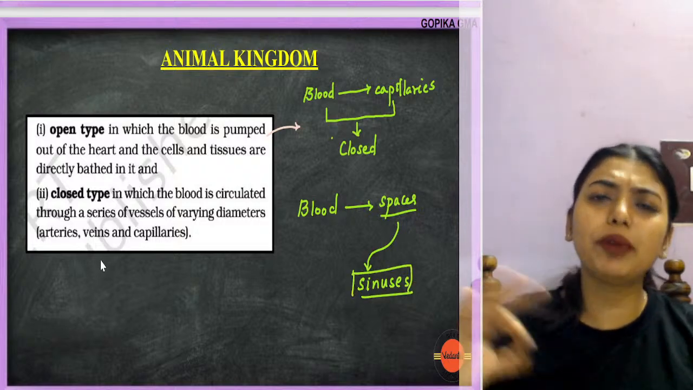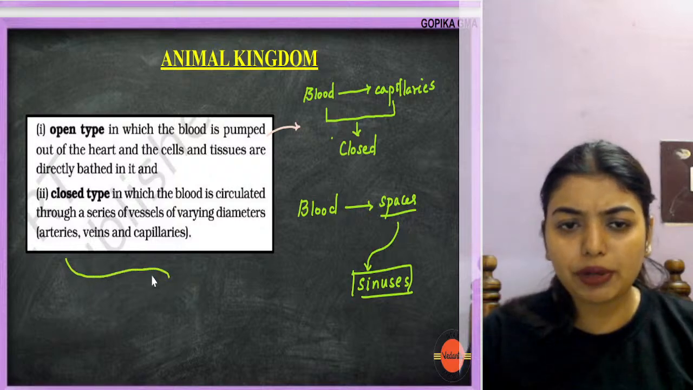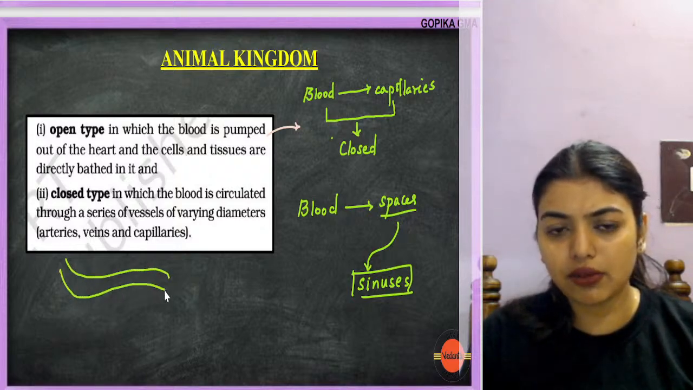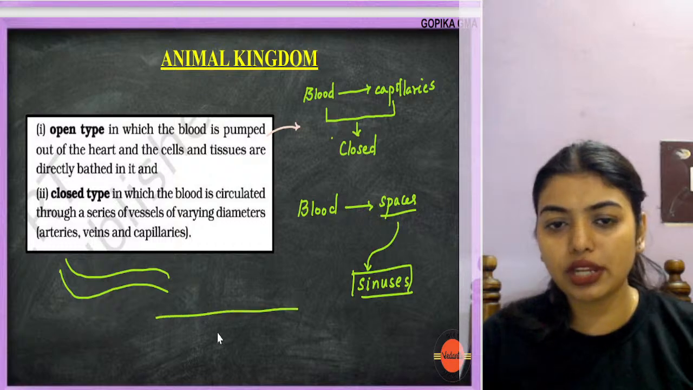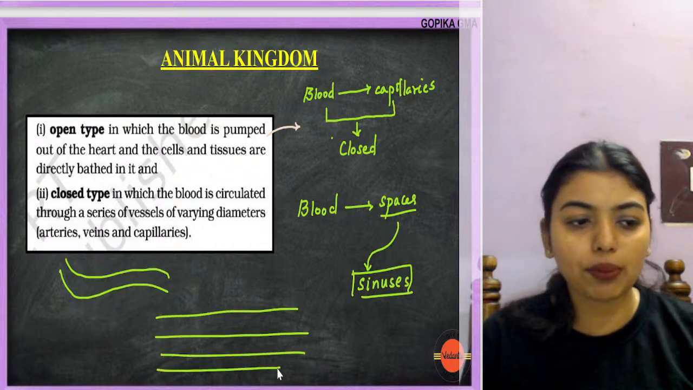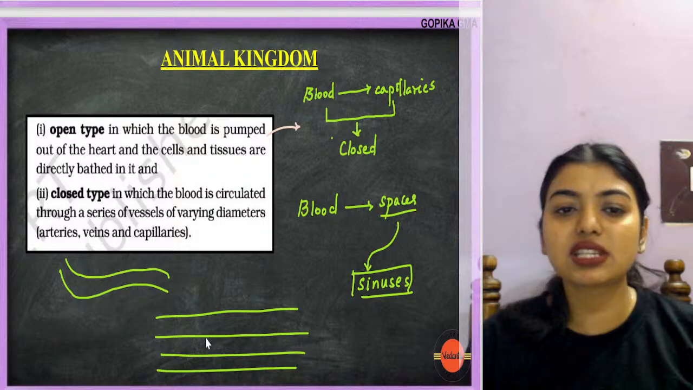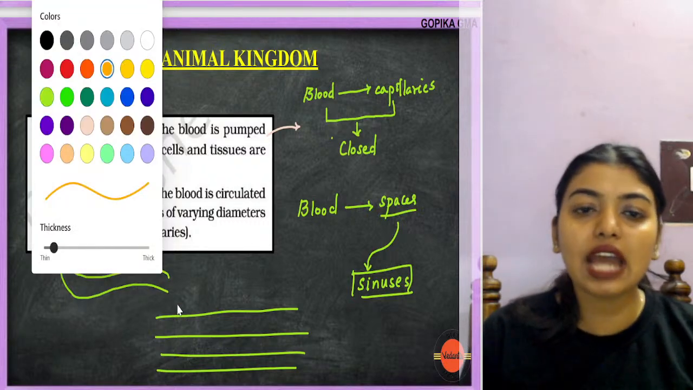Open means what? Now blood is flowing. There is an open pipe, like this, the water is flowing and it is going like this openly. It does not have a proper system or anything. It is just opening and it is just going everywhere.